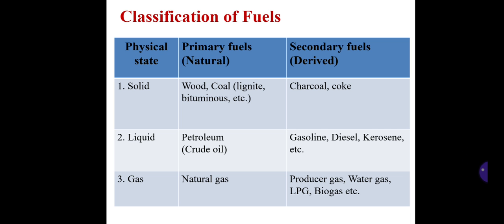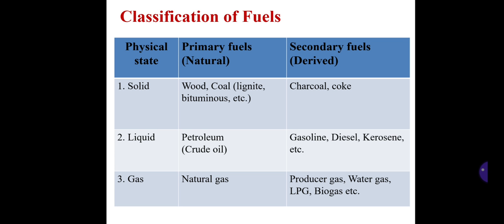The secondary fuels derived from these, common examples, are charcoal and coke. The second one is liquid, which is petroleum, a naturally occurring crude oil from which we derive gasoline, diesel, kerosene, etc. And the third one is gas.